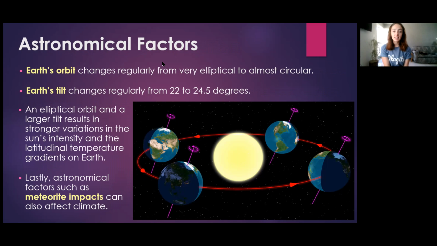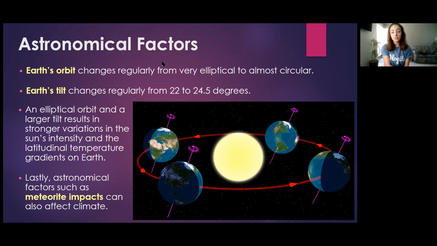The last climate controlling factor we'll discuss is astronomical factors. Earth's orbit changes regularly from elliptical to almost circular. Additionally, Earth's tilt on its axis changes regularly from around 22 to 24.5 degrees, and these changes can heavily affect climate. For example, an elliptical orbit compared to a circular orbit will cause stronger variations in the sun's intensity because Earth is so far away at either end of the elliptical, whereas at either side of the elliptical it is much closer to the sun.